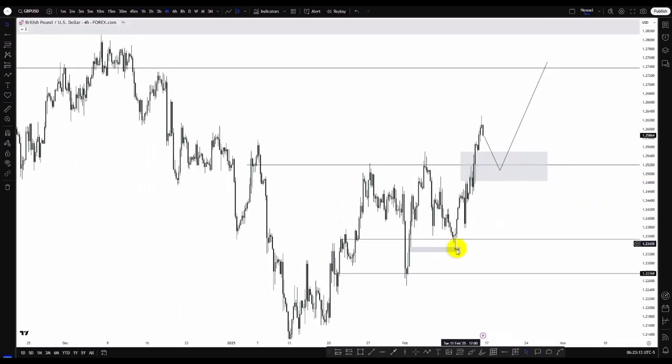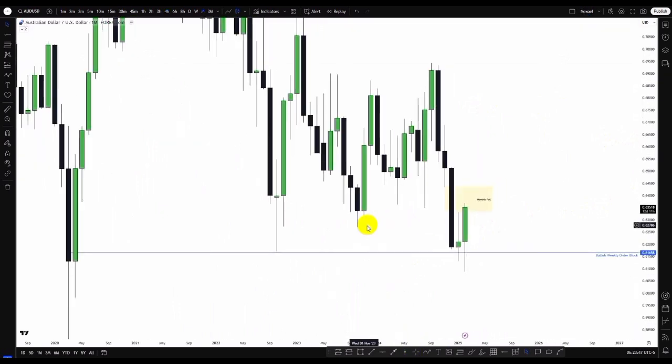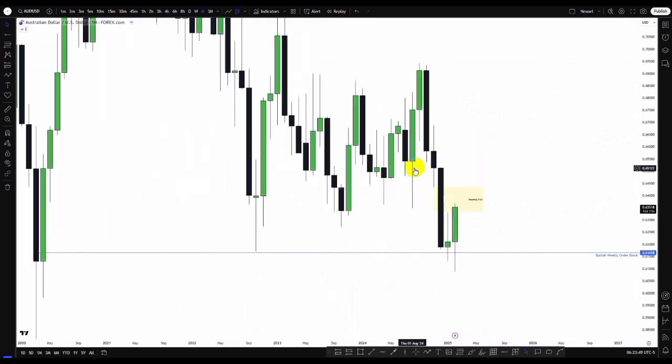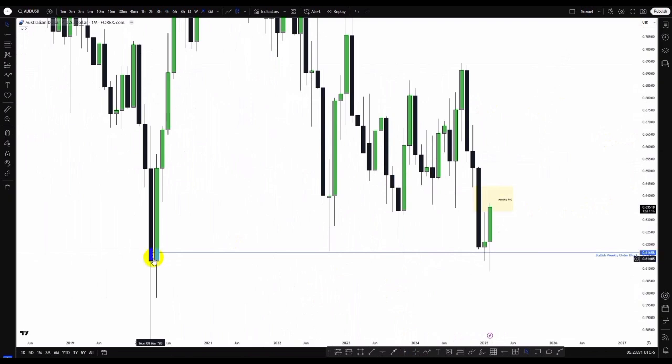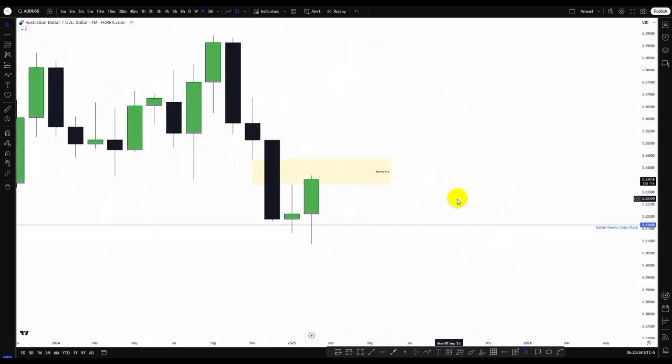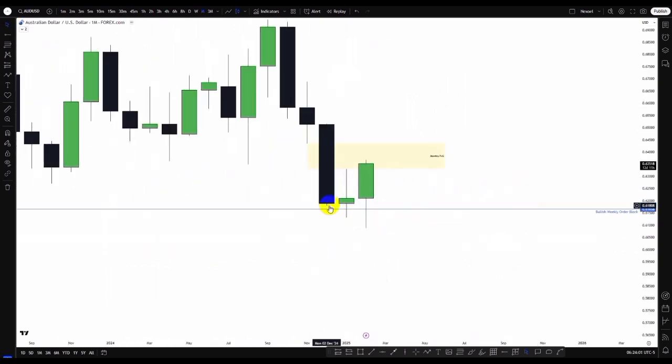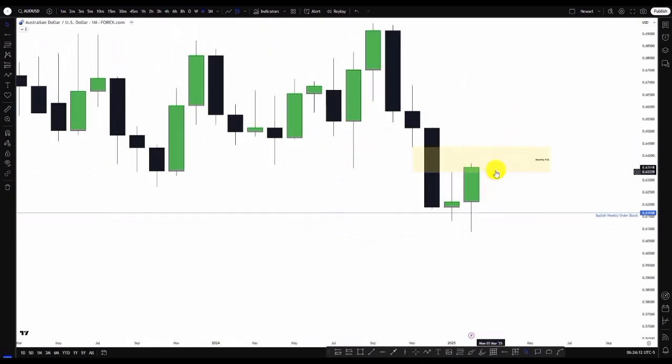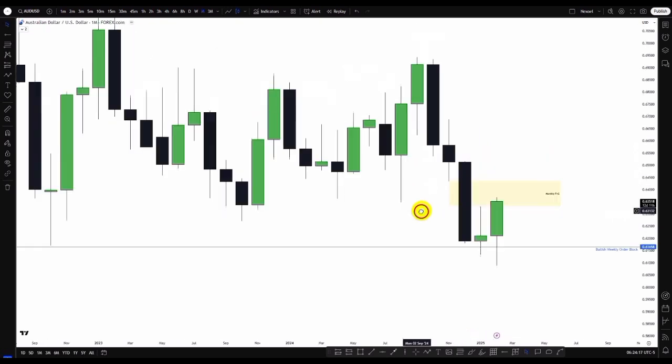So let's check out the AUD USD pair, guys. This is AUD USD from the monthly time frame. From the weekly time frame, we identified a weekly bullish order block where price reacted, and we have this bullish impulse to the upside. Price took out the previous month's low point, sell side liquidity, and then we can see volume close above that. So we can now see if price gives us further bullish movements back into this monthly fair value gap. So price is here to mitigate the mean threshold of this fair value gap. So I'm expecting more bullish movement to the upside also in the AUD USD.